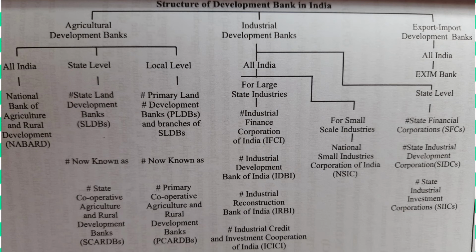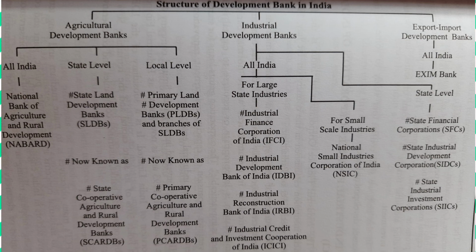So from the flow chart on this image, we can understand that the development banks in India are developed in three parts. Also, it should be mentioned that the Life Insurance Corporation of India, LICI, the General Insurance Corporation of India, GICI, and the Unit Trust of India, UTI, are specialized forms of financial institutions in the capital market of India, and they do not have any kind of direct responsibility for promotion of industrial development in the country.